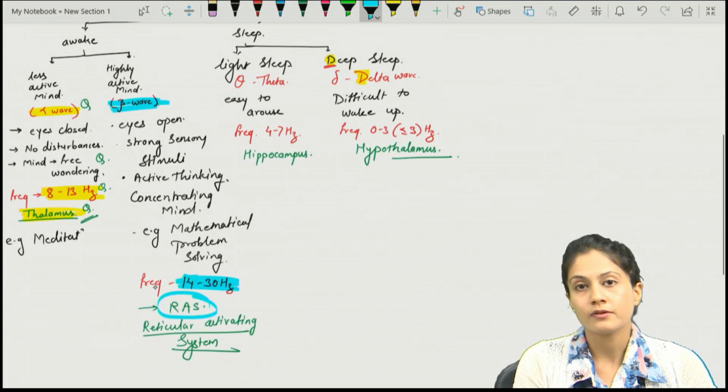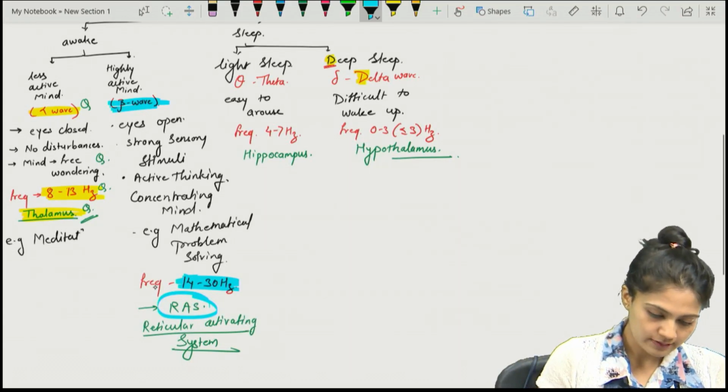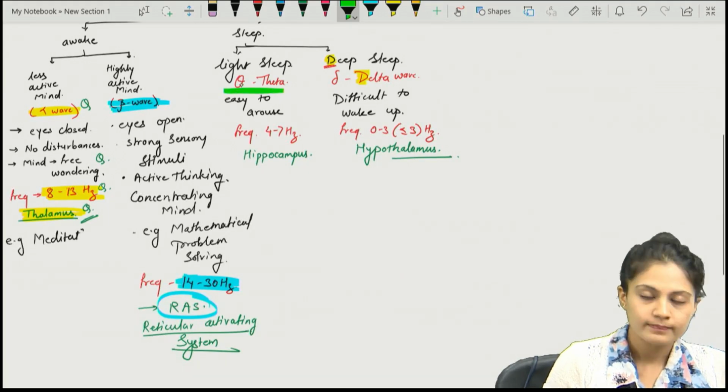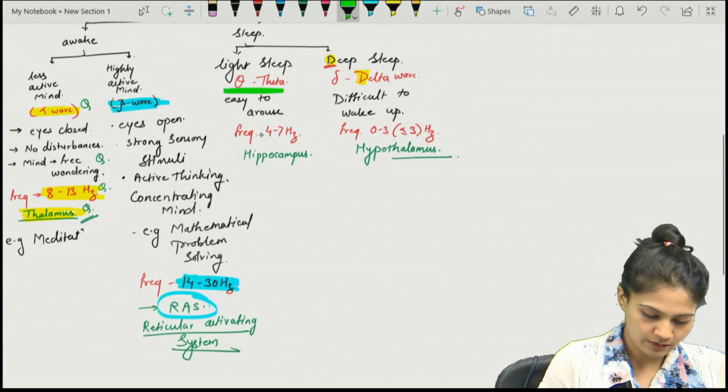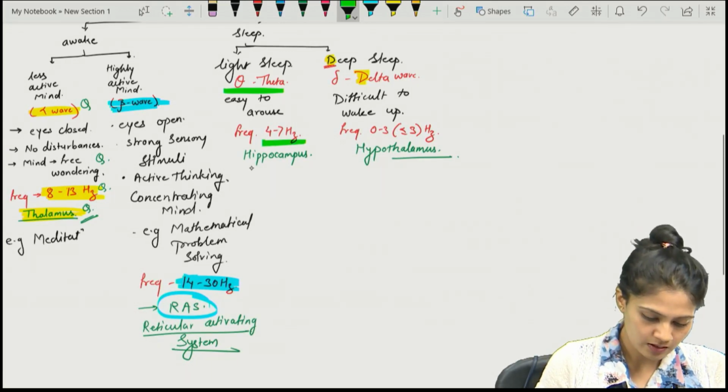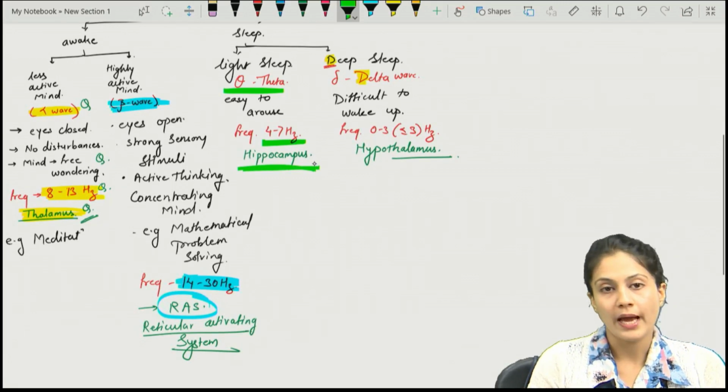So obviously the beta wave is produced by the RAS system. What about the other one? That is, in the light sleep, the theta wave is produced and the frequency is 4 to 7 hertz, and it is produced by the hippocampus.